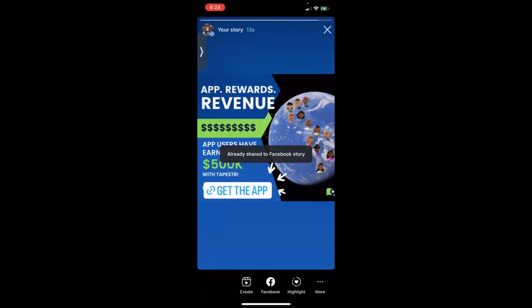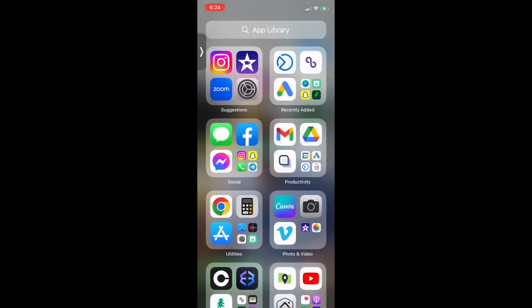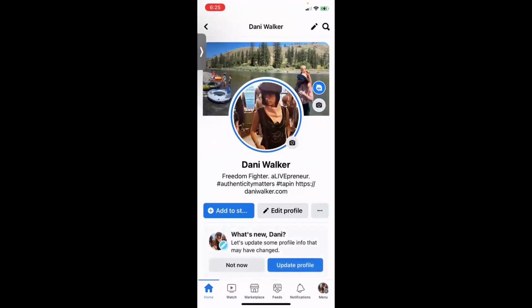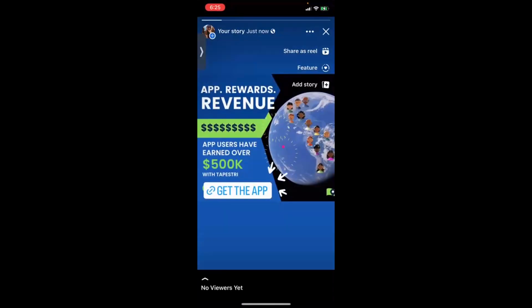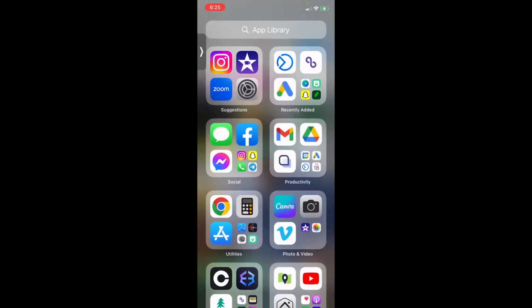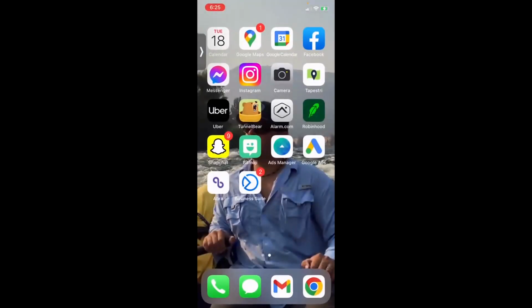Now, if I go to my Facebook, oops, it's telling me it's already shared on my Facebook story. I can go here and I can see it on my story. And same thing on Facebook. That's how you share a clickable link from Instagram to Facebook, is to share it on Instagram first and then tell it to share onto your Facebook story as well. So that's just a really quick way. And again, you have access to all of those different media files.